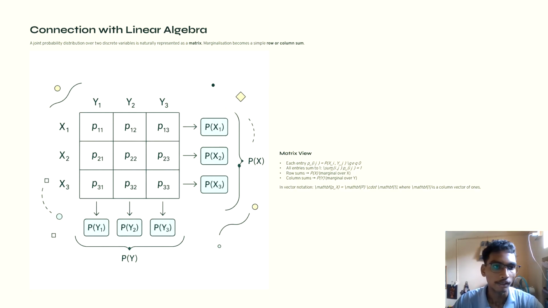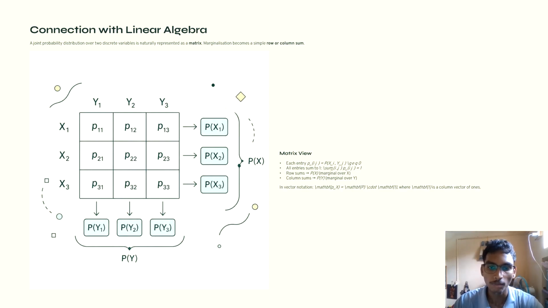So, connection with linear algebra: a joint probability distribution over two discrete variables is naturally represented as a matrix. Marginalization becomes a simple row or column sum. So in the matrix view, each entry p(i, j) is equal to p(xi, yj), and all entries sum to 1. As we are dealing with probabilities, we can add n number of probabilities and it will eventually result in 1.